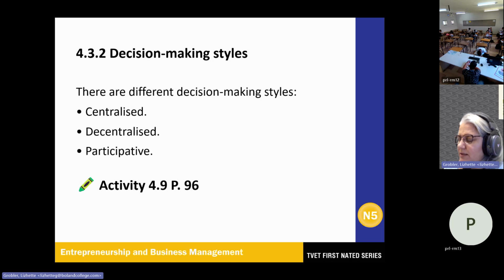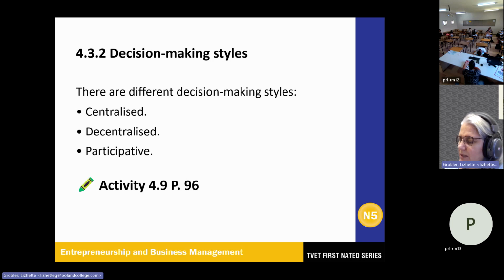because it comes from top management. Okay, so examples: should the business expand? Should the business open a franchise? Or where the business should be located?